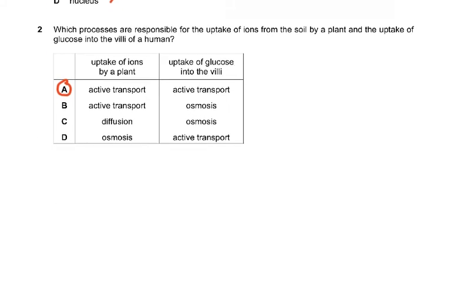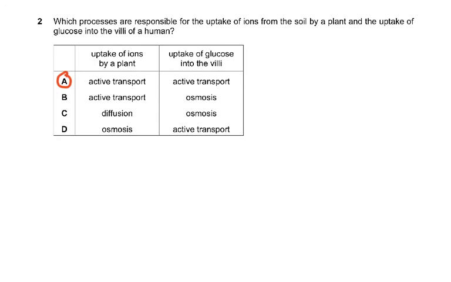Then coming to question number 2, which processes are responsible for the uptake of ions from the soil by a plant and the uptake of glucose into the villi of a human? This is actually the syllabus point. These are the two examples in this chapter which the syllabus expects you to know. So the uptake of ions is by active transport, and these are actually examples of active transport. So it's exactly the syllabus point. That's why I keep on insisting that you must look at the syllabus before the exams. You must go through it very thoroughly. They are going to ask you those particular points.